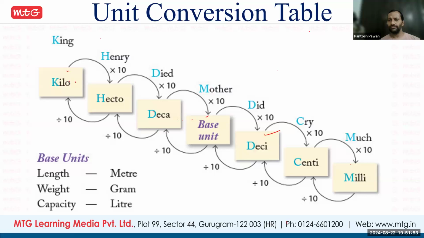Sir, how do you convert all these units? No, just now I explained. Have you seen? Yes, sir, but I had a doubt. What is your doubt? How do you convert kilo to deca and kilo to hecto? It's not a doubt, it means you have not understood anything. Whatever I explained, you have not listened.